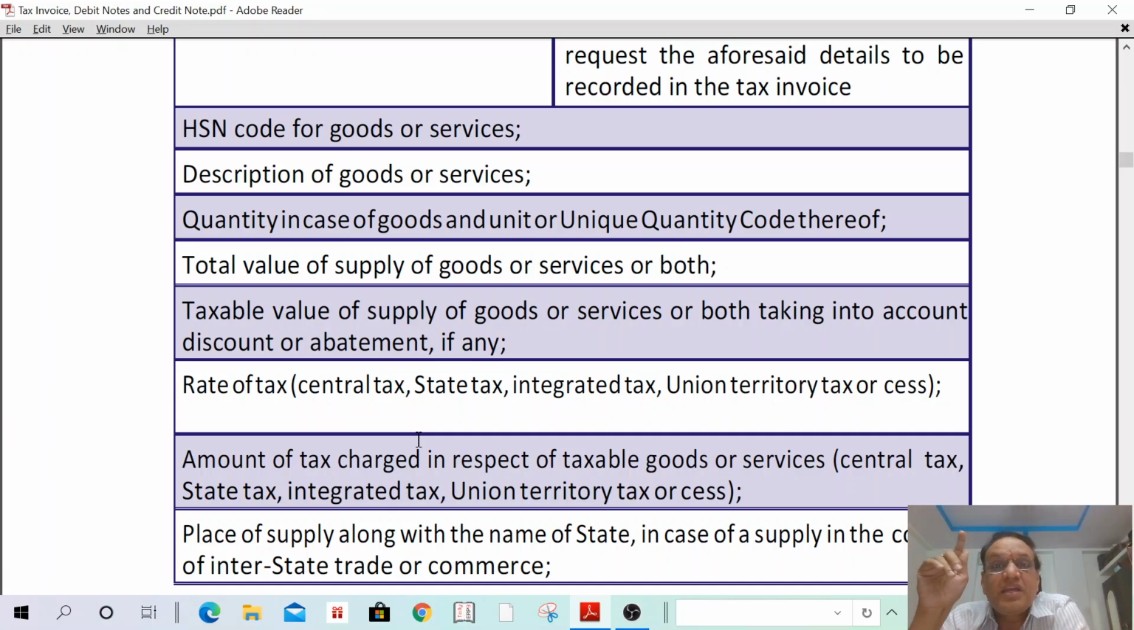If supply is made as interstate supply, say 10 ACs are purchased by Mumbai unit in Hyderabad. They have purchased in Hyderabad, but the ACs have been transported to Mumbai unit. In such a case, it is an interstate supply. Once it is an interstate supply, they have to mention the place of supply. If it is within the state, intrastate, it is not required to mention the place of supply.